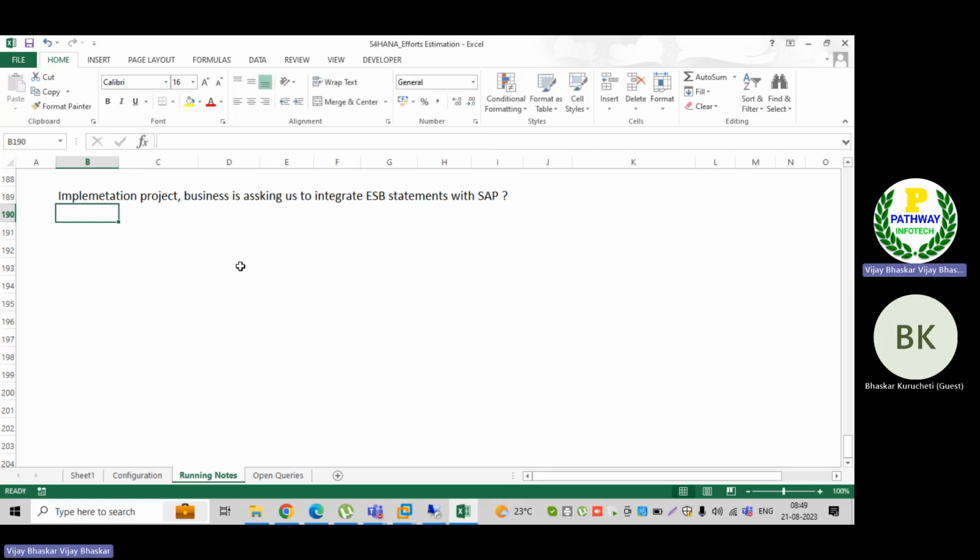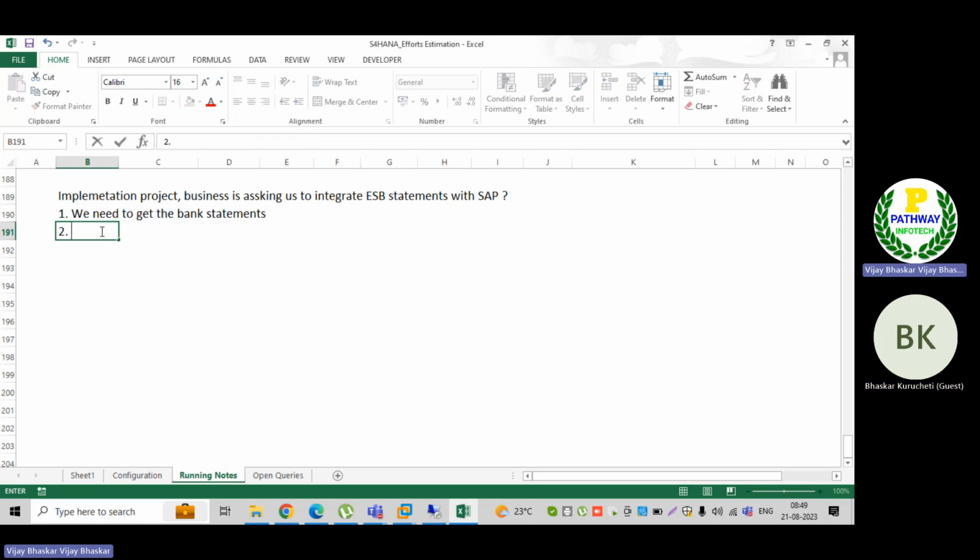Then what should we do? The first step, once we discuss with the business and the requirement comes into the picture, is that we need to get the bank statements. First step, bank statement.